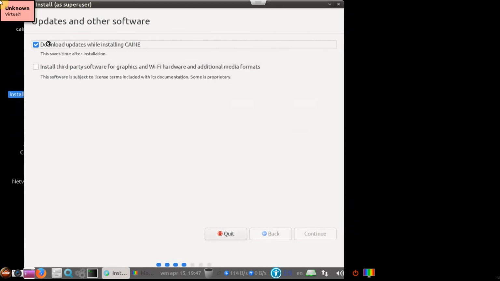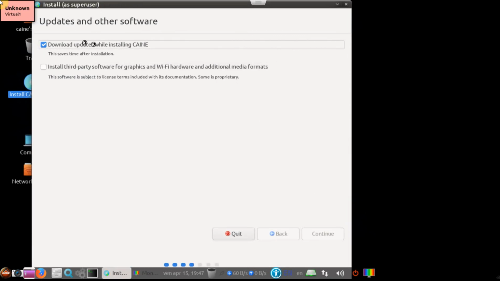Okay, go ahead and close it. This is the next one that comes up. Download updates. We're going to want to go ahead and do that. Install third party. I'm going to go ahead and click that.